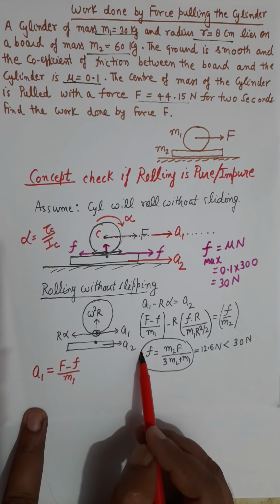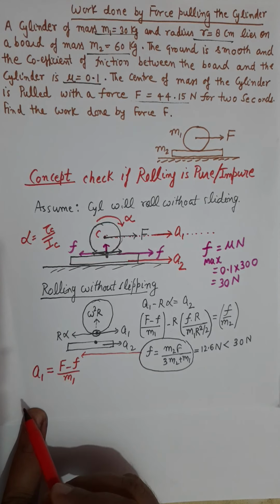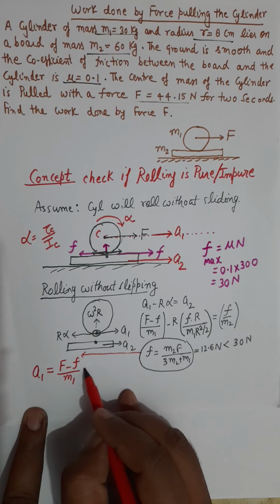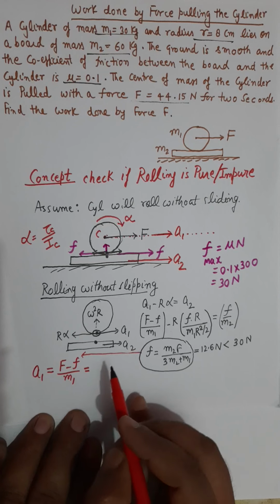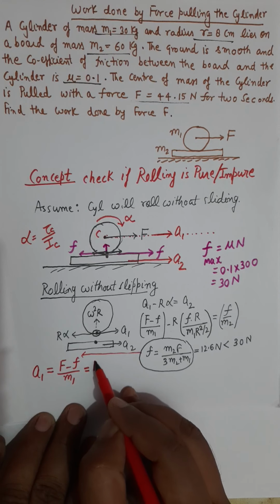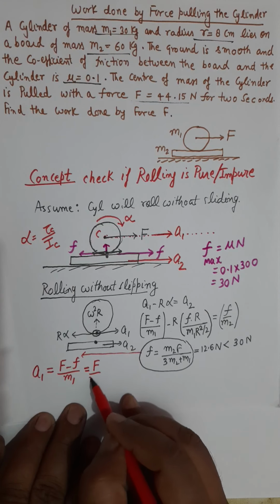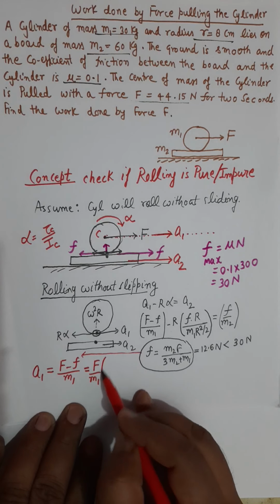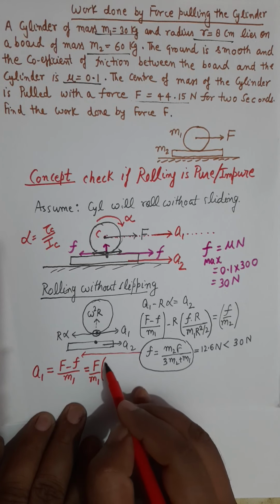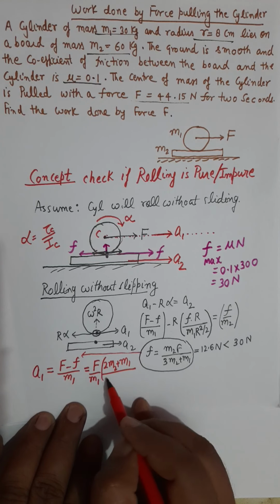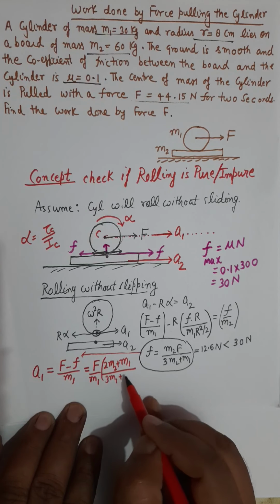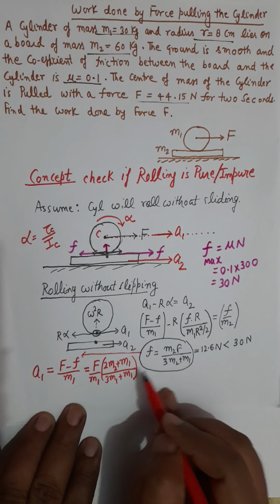So now you will bring this friction force at this point and simplify this acceleration A1, and that acceleration A1 in symbolic form should be F divided by m1, and then something like 2m2 plus m1 over 3m2 plus m1. This is A1 now.